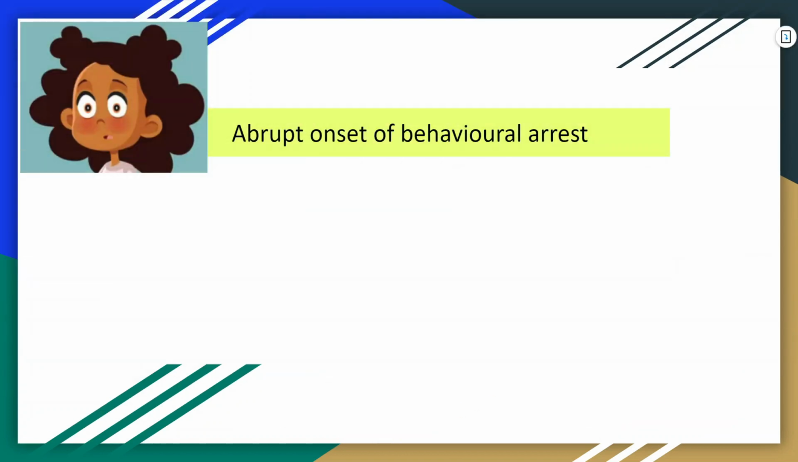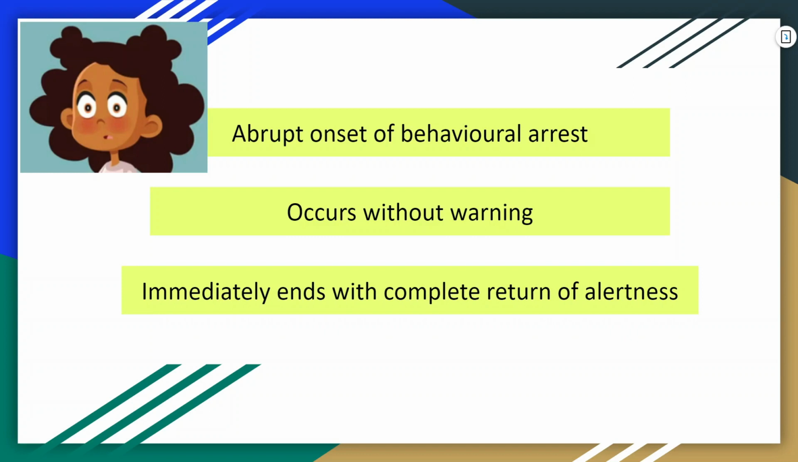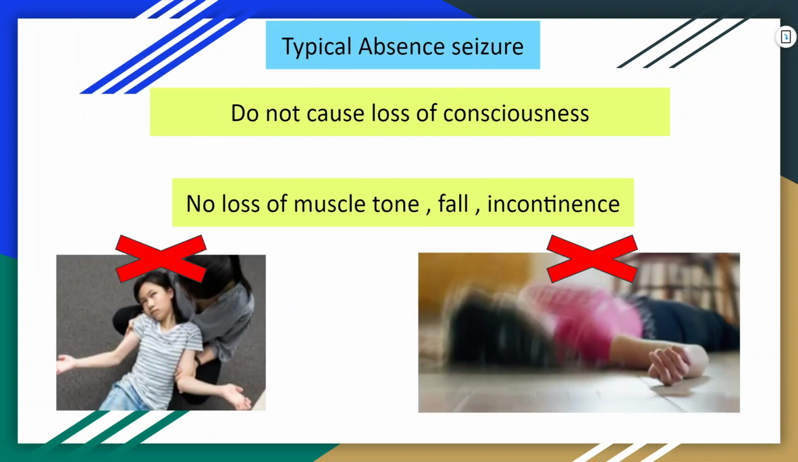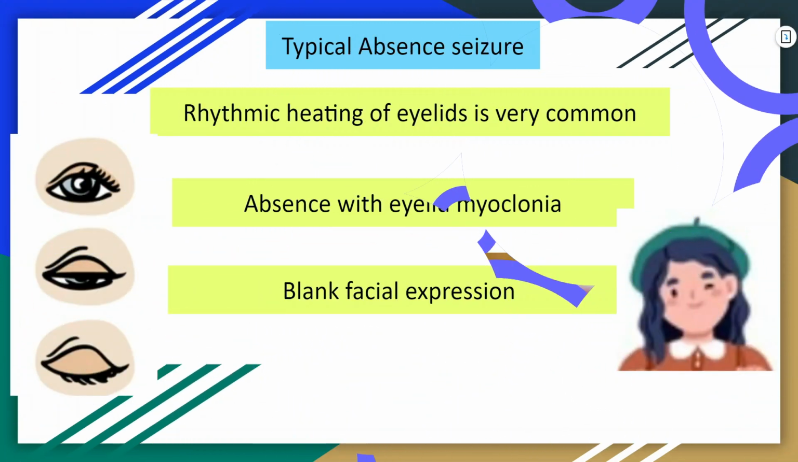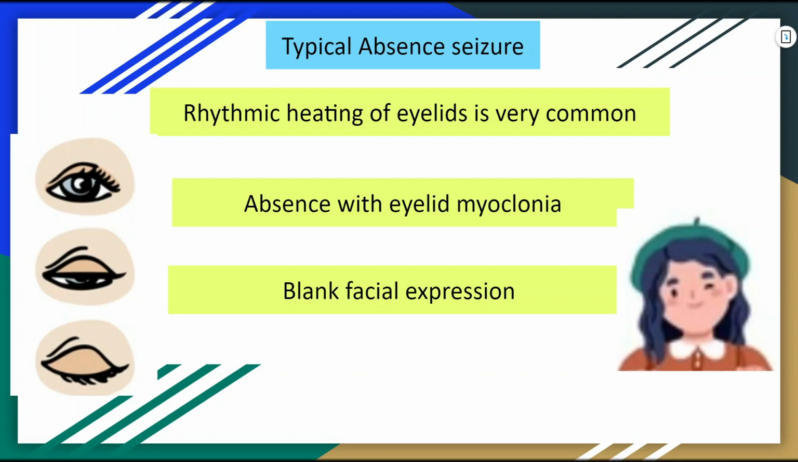The hallmark of an absence seizure is the abrupt onset of behavioral arrest that occurs without warning, then equally suddenly and spontaneously ends with an immediate and complete return of alertness. Typical absence seizures do not cause loss of muscle tone, and thus they are not associated with falling, nor are they associated with incontinence of bowel and bladder. Rhythmic blinking of eyes is very common and may be the only motor manifestation of the attack, often known as absence with eyelid myoclonia.